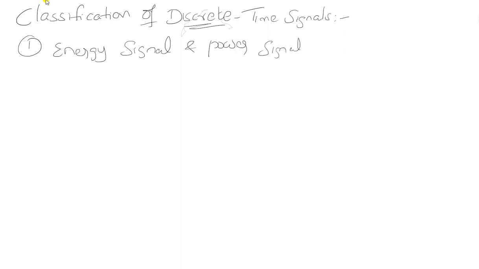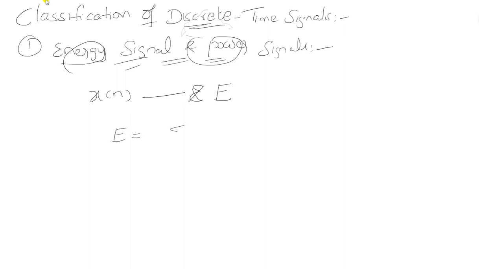How can you define a signal? Any discrete time signal is said to be an energy signal or a power signal. For any discrete time signal x of n, the energy E can be defined as sigma n is equal to minus infinity to infinity modulus of x of n whole square.